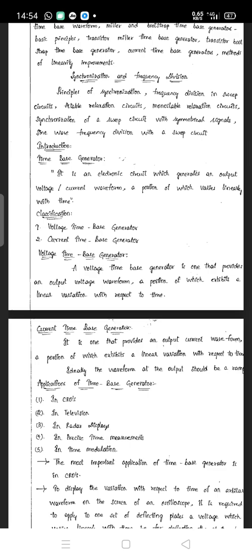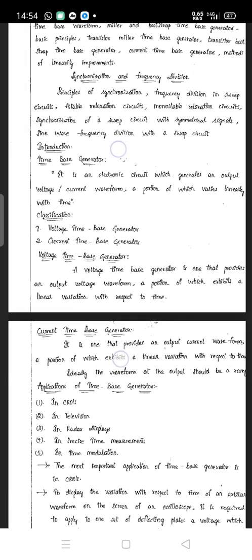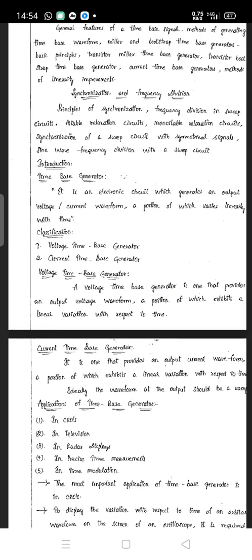Now the definition of time based generator. It is an electronic circuit which generates an output voltage or current waveform, a portion of which varies linearly with the time. Naturally, the name of this topic is time based circuits. It relates with the time definitely.